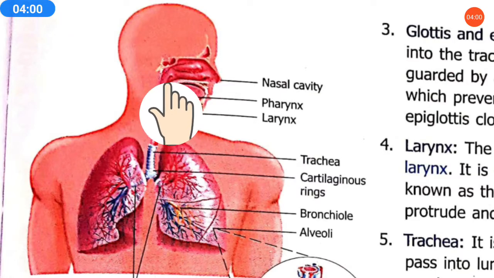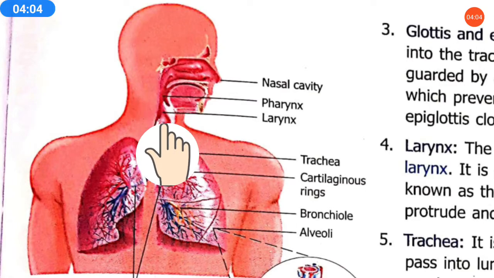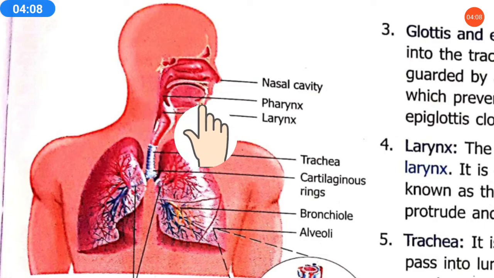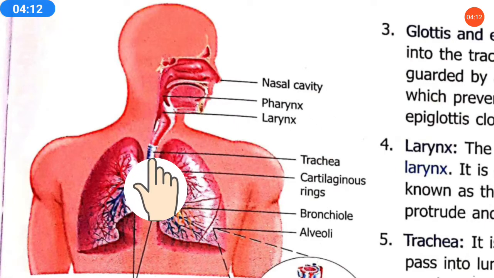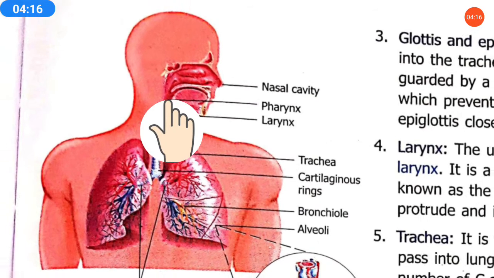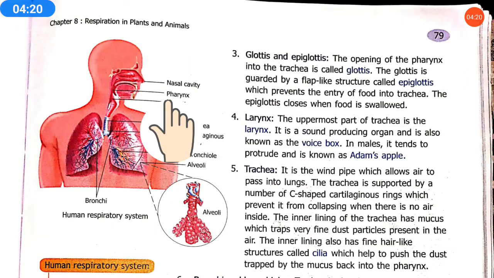It is common because it divides into two pipes, the esophagus and the trachea. Trachea means windpipe, esophagus means food pipe.